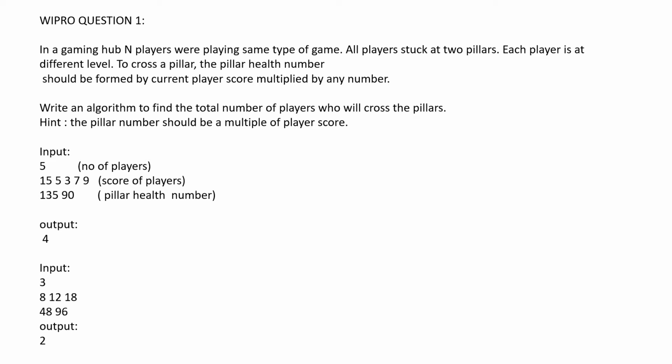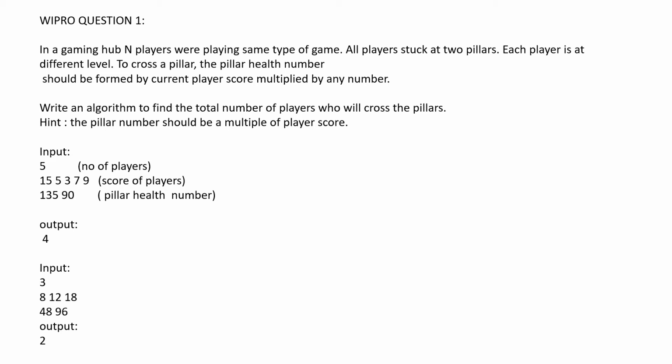First test case, input 5, 5 different integer scores: 15, 5, 3, 7, 9. These are the scores, and the barrier health numbers are 135 and 90. Finally the output should return the total number of players who are going to cross the barrier. Here 135 and 90 both are divisible by 15. Yes, one player. And it is divisible by 5, by 3 and 9. So out of 5 players, 4 players are going to cross the barrier. So the output is 4.